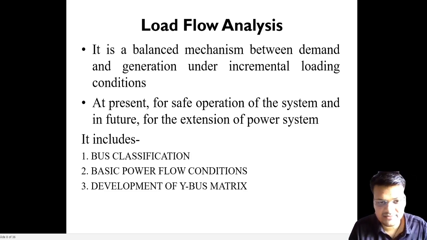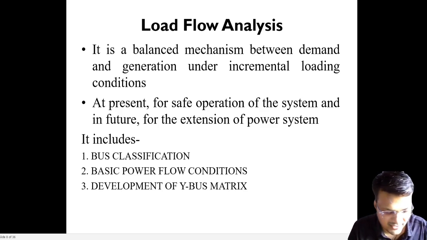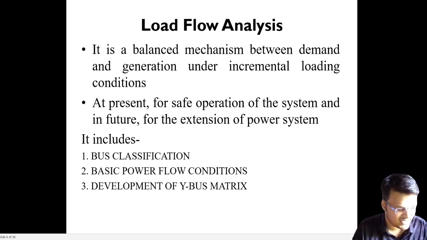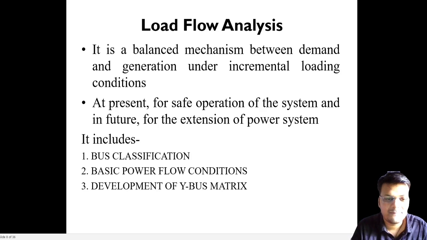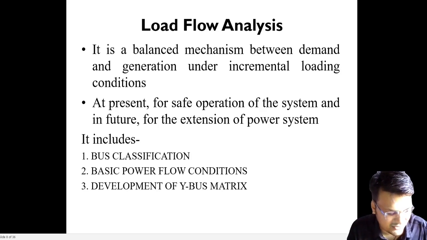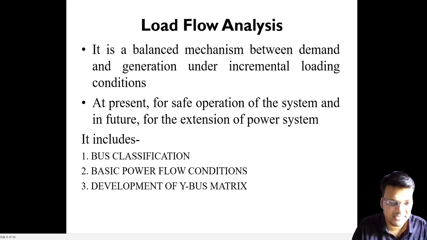You can use Newton Raphson for the load flow analysis. The third one is the fast decoupled Newton Raphson method, FDNR, which has fast convergence, but it is not used that much. We mostly use the Newton-Raphson method because of the limitation of fast decoupled, since there are some assumptions in it.